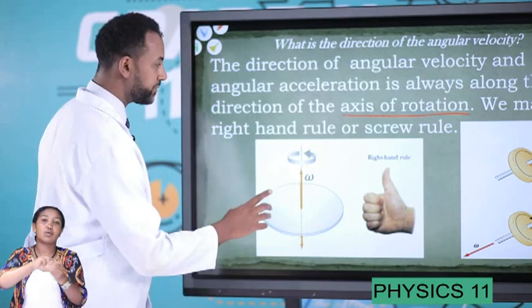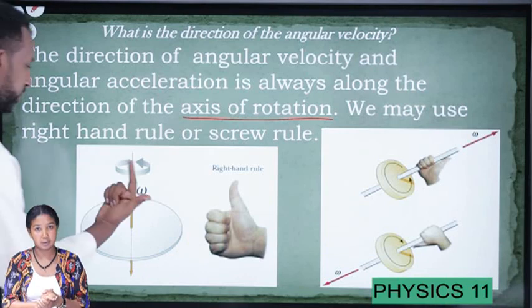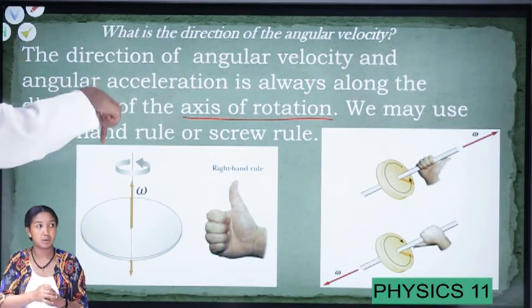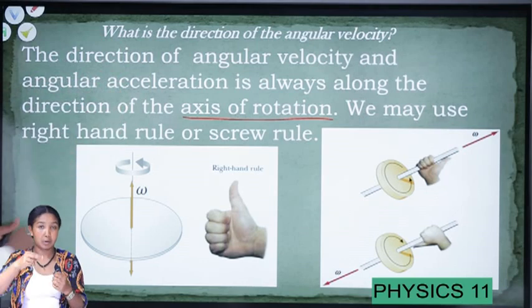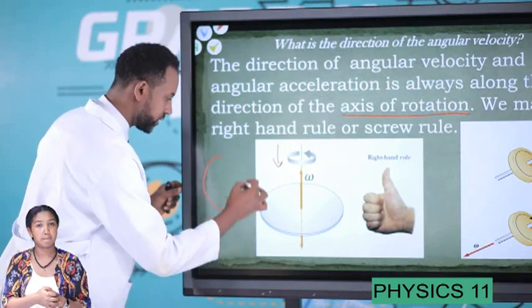For example, here we have a CD or a disc or a wheel. It might rotate like this. We can possibly view it from the top. It might be counterclockwise like this. Whenever we move and try to see from above, we have such a rotation.